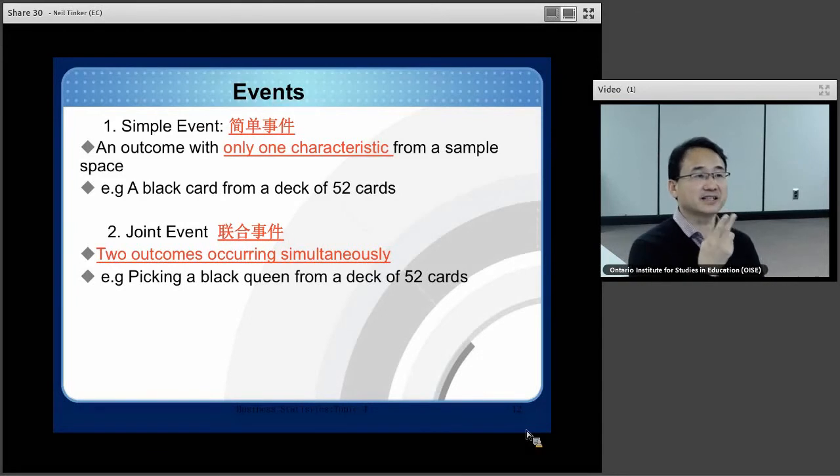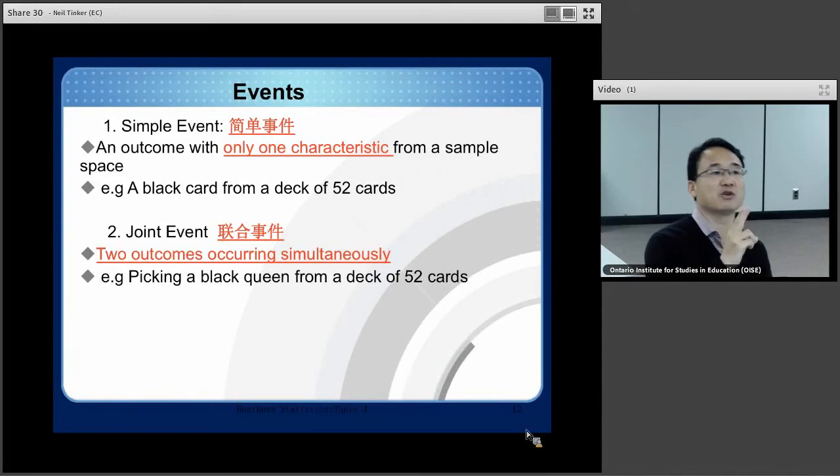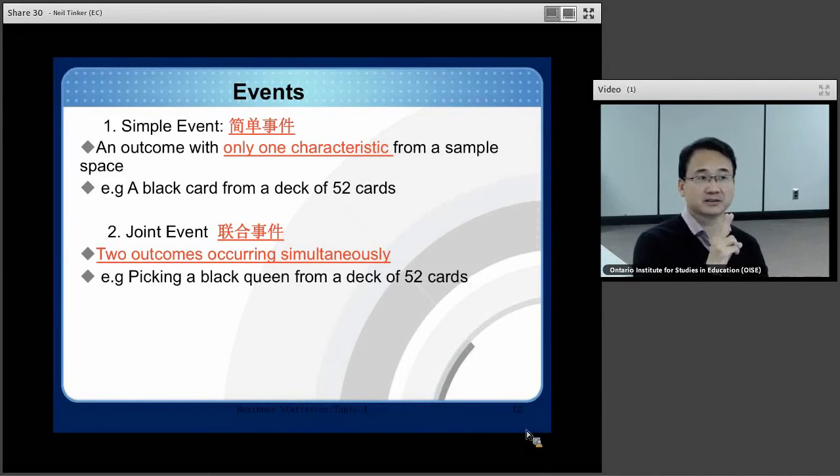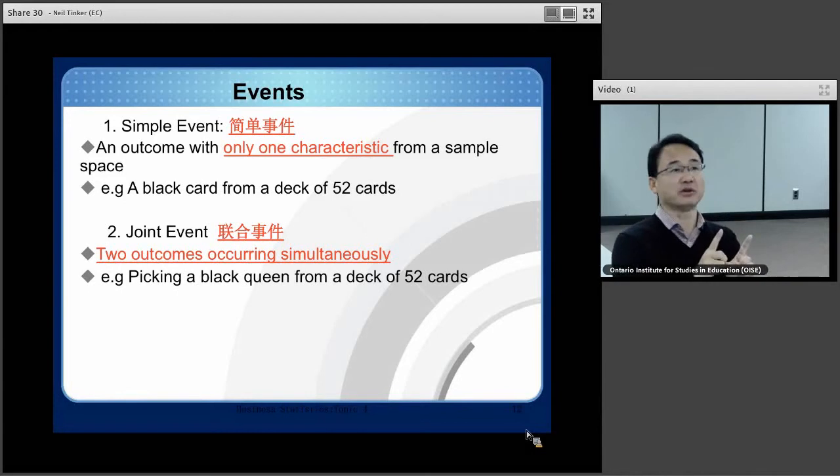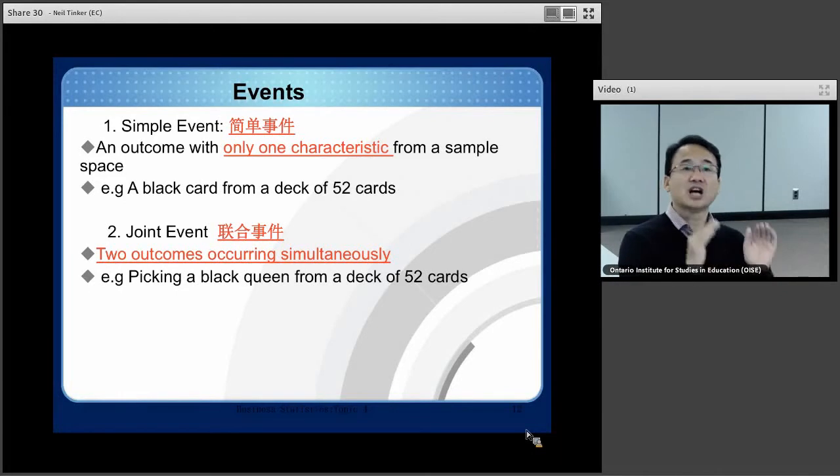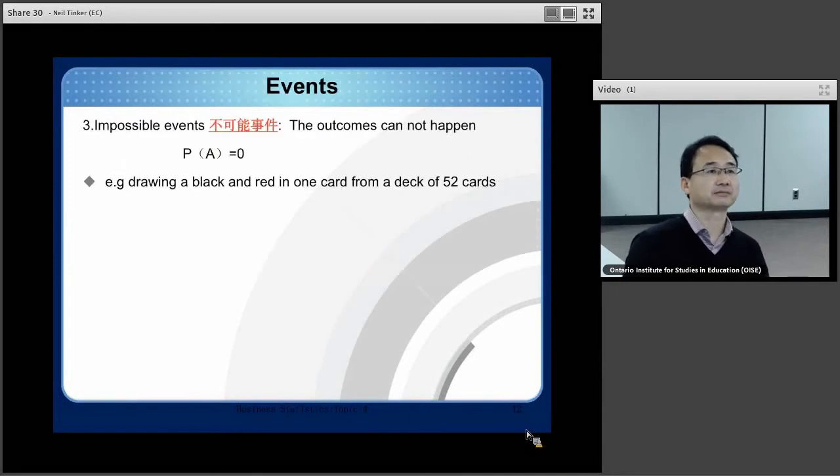In this event, we need two outcomes. What are the two outcomes? First, it must be black. Second, it also must be queen. So there are two characteristics, one is black, one is queen, and these two outcomes must occur at the same time. So that is a joint event.